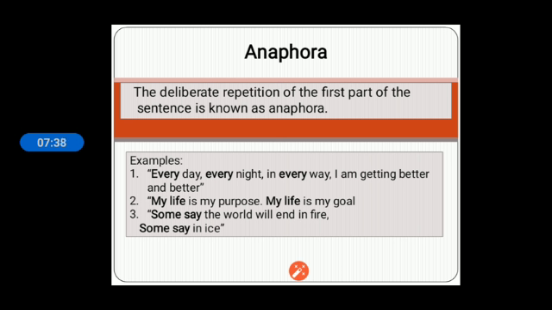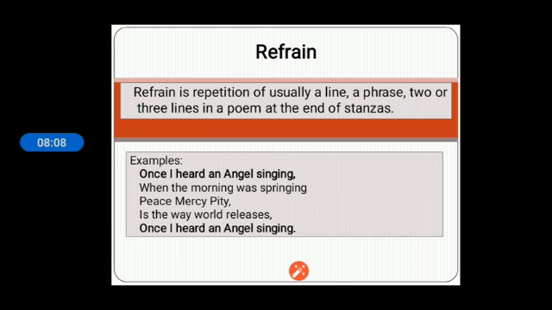Repetition means repeating words in the last, in the beginning, in the middle, anywhere. But if it is the first word of the first line, second line, third line, then it is anaphora. Like every day, every night, in every way, I am getting better and better. My life is my purpose. My life is my goal. So "my life" is the first word which is being repeated. So the first word should be repeated. That is anaphora.